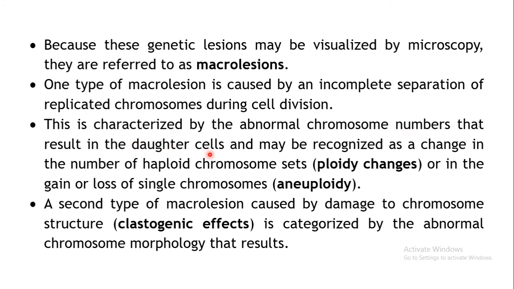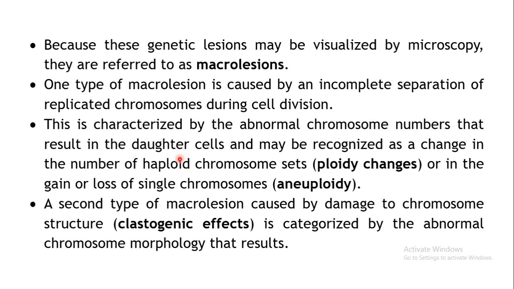If the chromosomes which have replicated do not separate from each other during cell division, then the daughter cells which are formed will have an abnormal number of chromosomes, right? We have seen that under macro lesions there are two types. The number of chromosomes may be altered, or there may be structural alterations of the chromosomes. So if there is incomplete separation of the replicated chromosomes, obviously the daughter cells will carry an abnormal number of chromosomes.